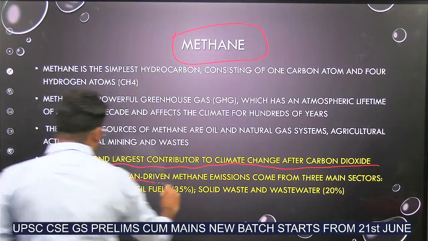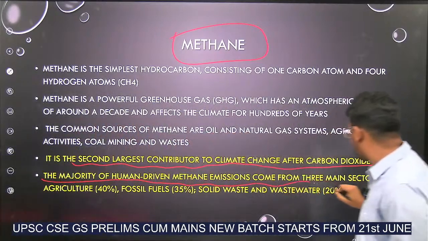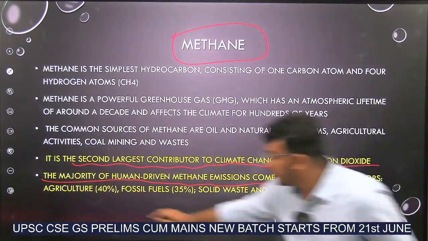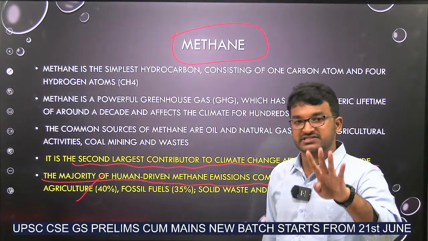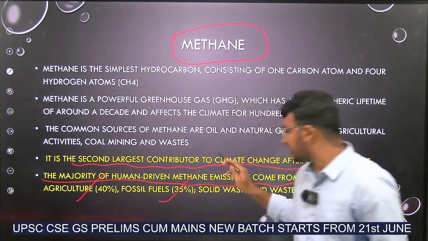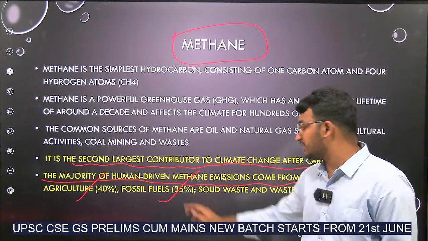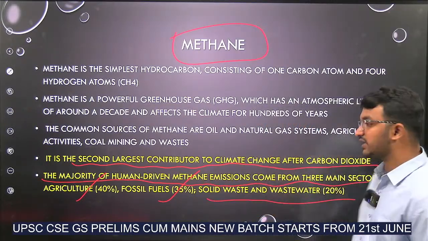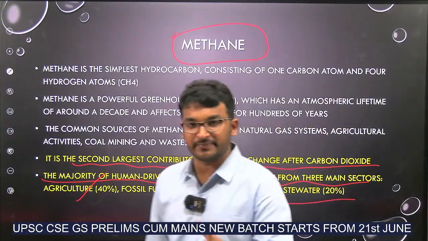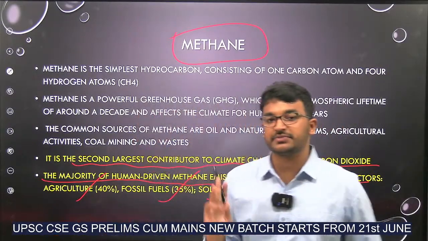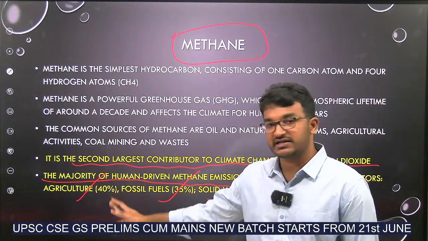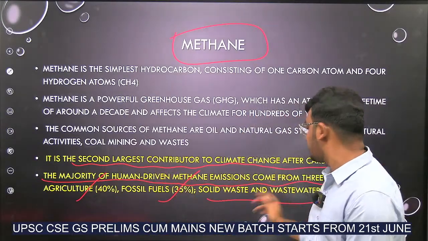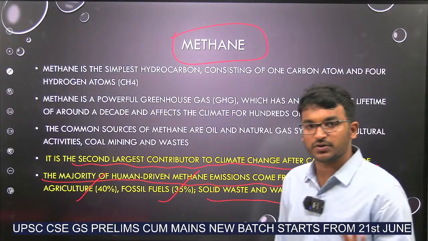The majority of human-driven methane emissions come from three main sectors. Agriculture releases 40% of methane. Next, fossil fuels, diesel, petrol and all, release 35% of methane. And solid waste and wastewater release 20% of methane. Remember this: the highest methane is from agriculture, next fossil fuels, next solid waste and wastewater.